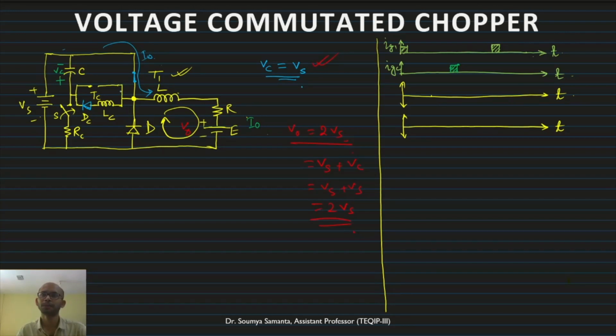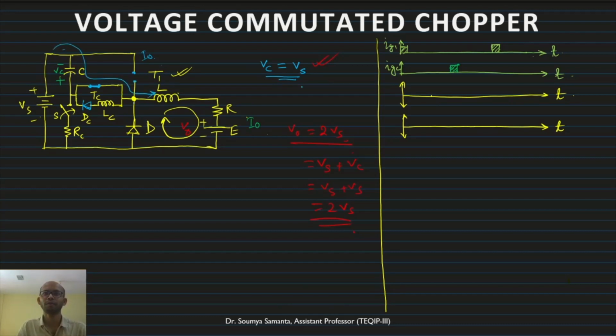Now what will happen? If we want to turn off or commutate the thyristor T1, what we will do? We will provide a gate pulse, or gate current, to TC. The moment we put a gate current to TC, this one is shorted. Immediately the thyristor gets a reverse voltage, this is plus, this is minus. As a result, thyristor T1 turns off, and this circuit gets open. That means the load current is disrupted from this circuit.